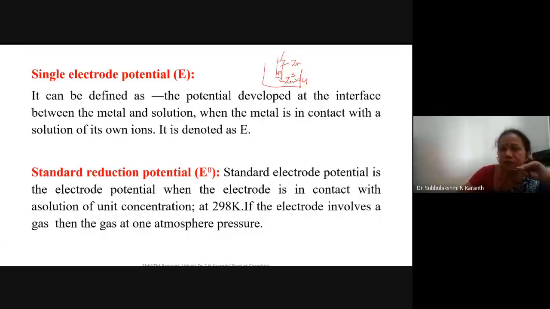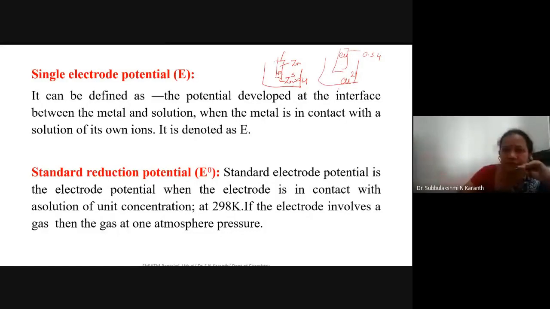Say a Cu metal, I dipped in a Cu2 plus solution. Then a potential of 0.34 I observed, and that is called a single electrode potential. It develops at the interface between a metal and the solution when the metal is in contact with the solution of its own ions.